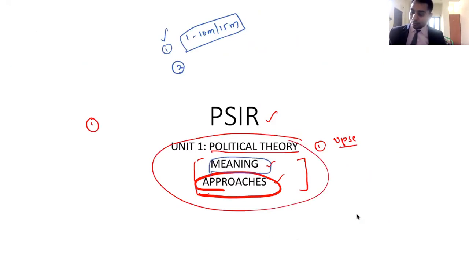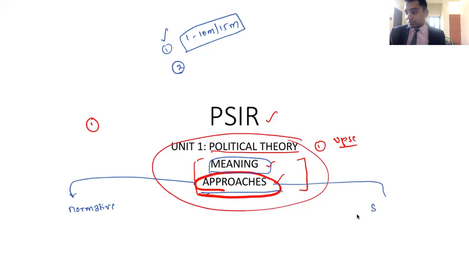They are asking about approaches. Though it was said meaning, but the UPSC has asked questions on approaches. Now, how they are asking the questions? They are asking the questions on approaches. What are the various approaches that you have? On one side, they ask normative approach. The other question that they asked is scientific approach.